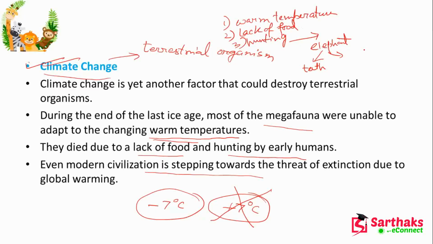So climatic change, this is a big change. And in the climatic change, the warm temperature is one reason. Another thing is the lack of food, this is another reason. Third reason is the hunting by people. So due to all these reasons, there may be extinction.